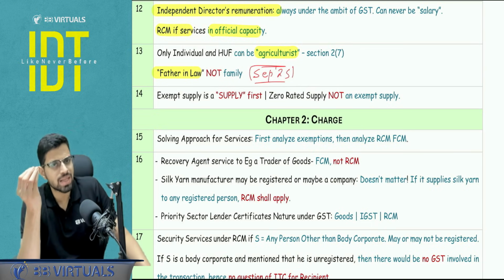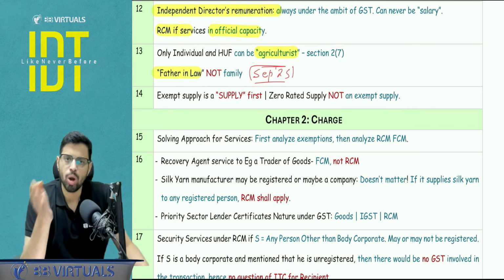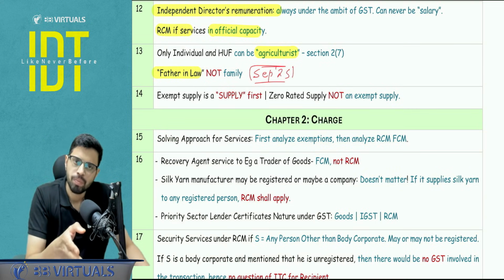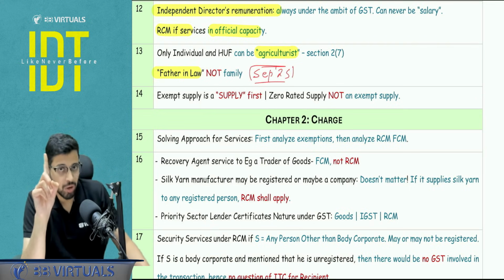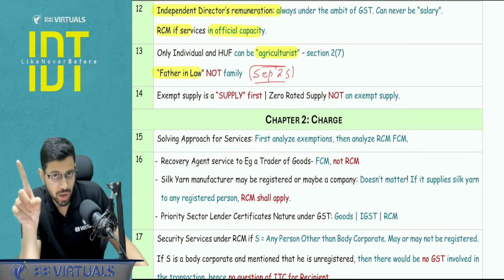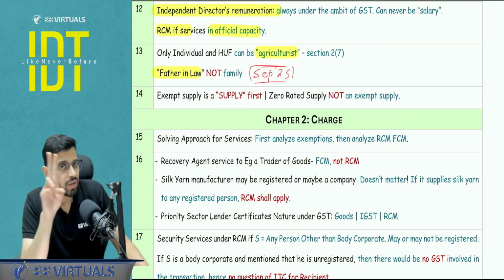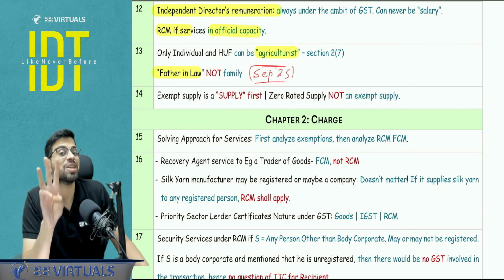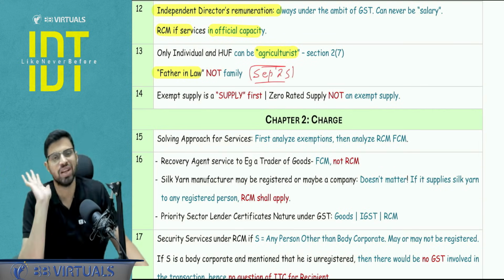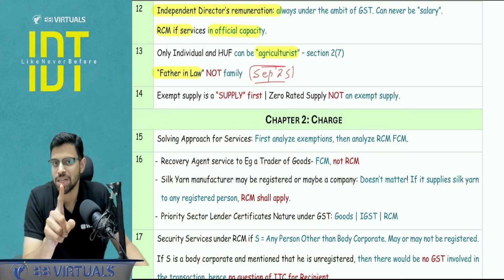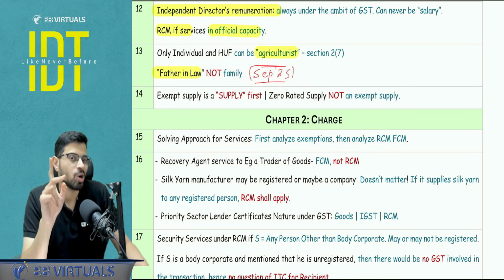That simply indicates that they are not wholly or mainly dependent on you, right? So in this case, what will be the implication for our GST? They will not be a part of family. If they are not a part of family, they will not be a related person. If not a related person, the transaction value can be accepted as the valuation of supply, section number 15. Because one of the conditions in section number 15 is that the persons should not be related to each other.